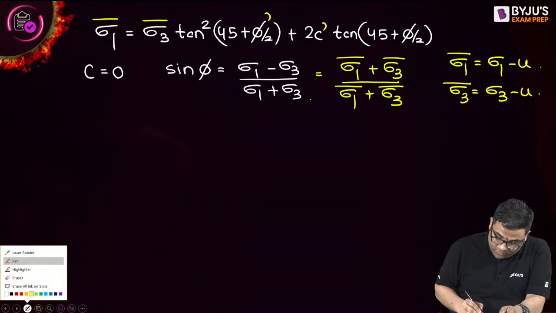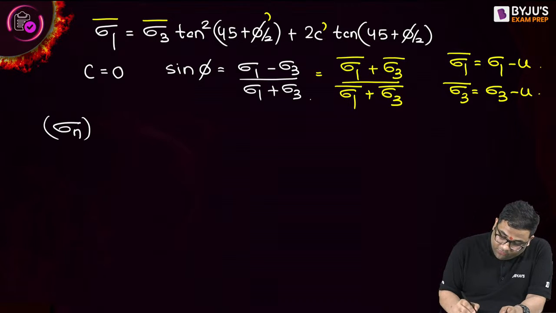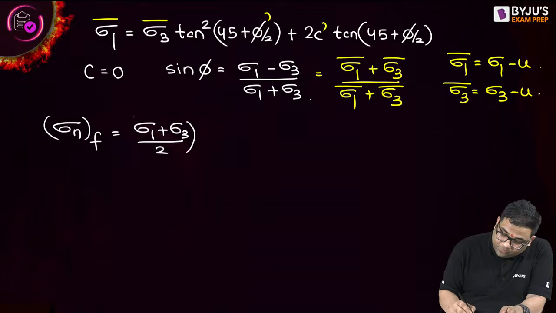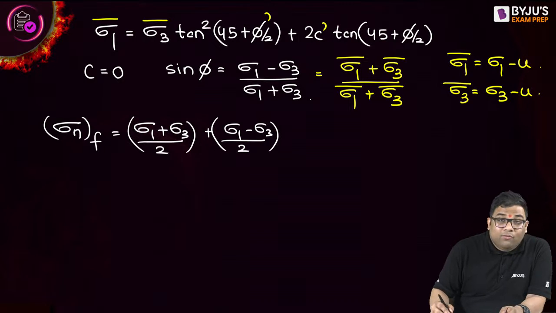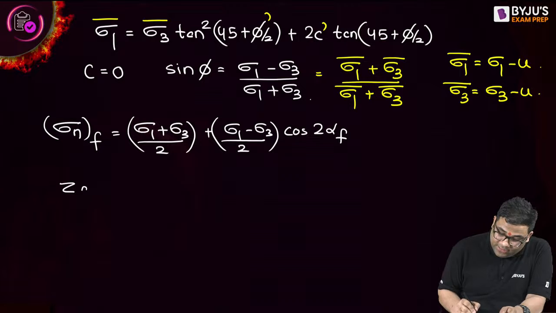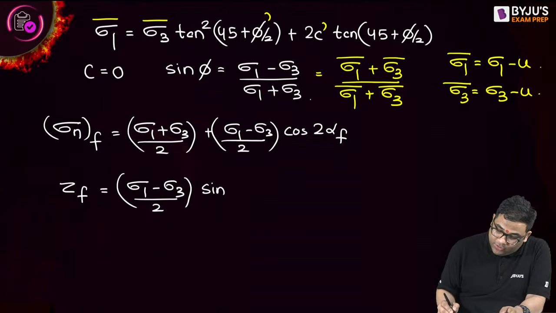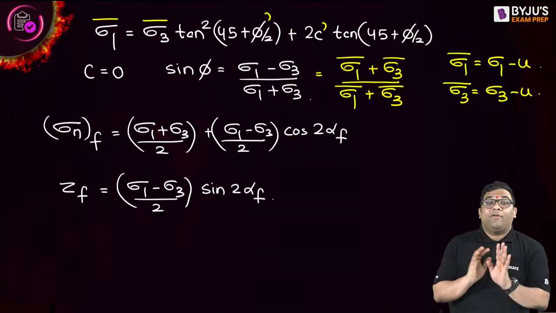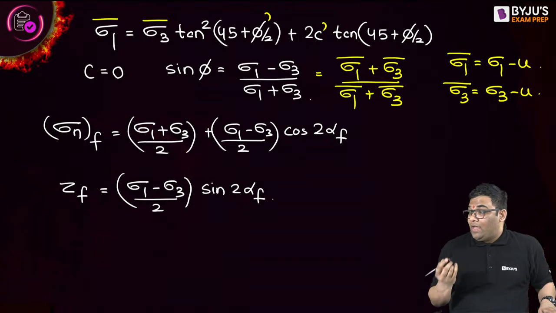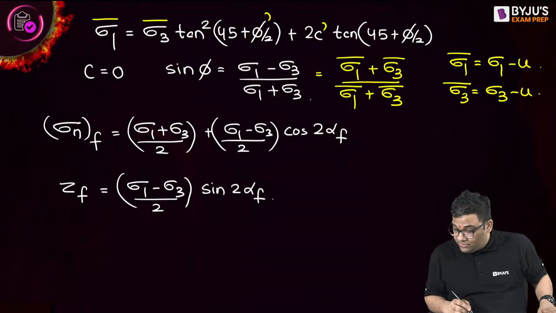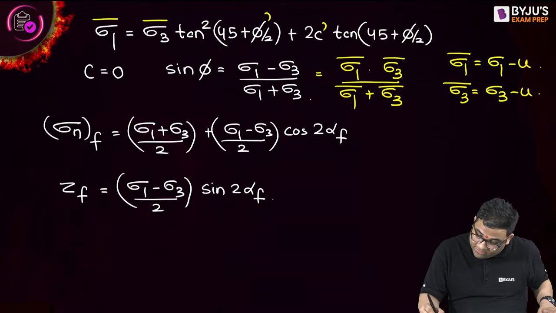Now, the equation we derived: the normal stress on the failure plane is sigma 1 plus sigma 3 by 2 plus sigma 1 minus sigma 3 by 2 cos 2 alpha F, and the shear stress on the failure plane will be equal to sigma 1 minus sigma 3 by 2 sin 2 alpha. These equations are very important in solving the questions.